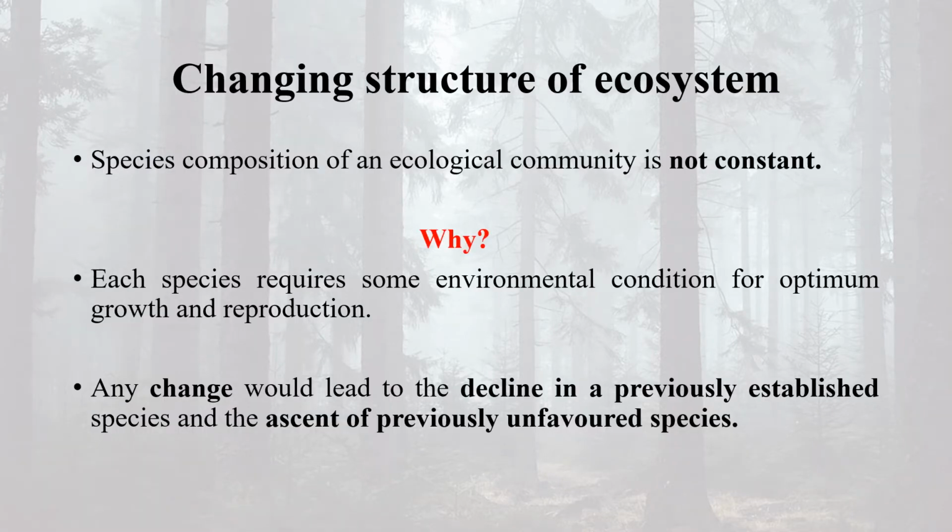So why does the structure of an ecosystem change? Well, the species structure of an ecosystem is not constant. It keeps on changing. Why? Because there are changes in the types of plants and animal communities living in a particular ecosystem over time. And as those conditions are changed by the organisms themselves, the ecosystem structure also changes, and any change leads to the decline of a previously established species and the ascent of a previously unfavored species due to the changing climate, changing weather, or even human interference.